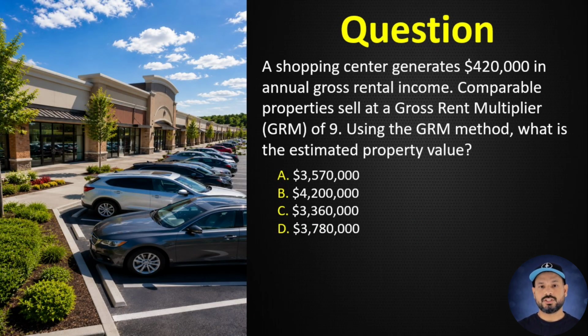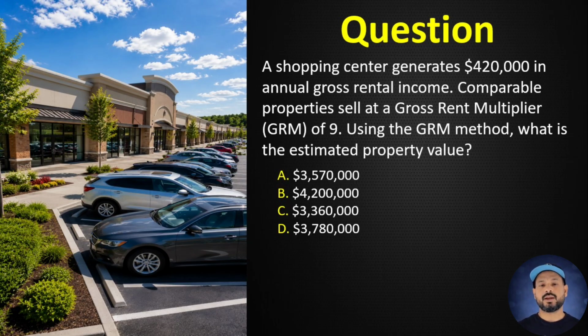Question number 42. A shopping center generates $420,000 in annual gross rental income. Comparable properties sell at a gross rent multiplier, GRM, of 9. Using the GRM method, what is the estimated property value? A. $3,570,000. B. $4,200,000.